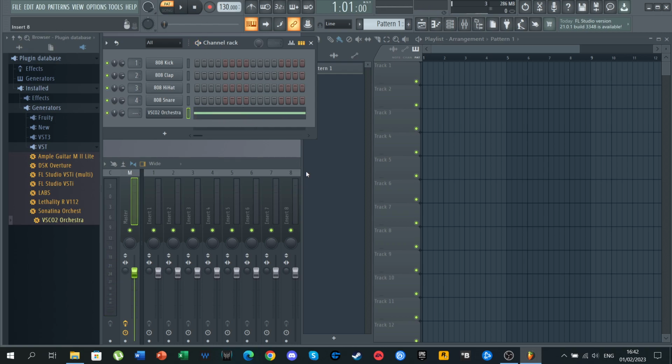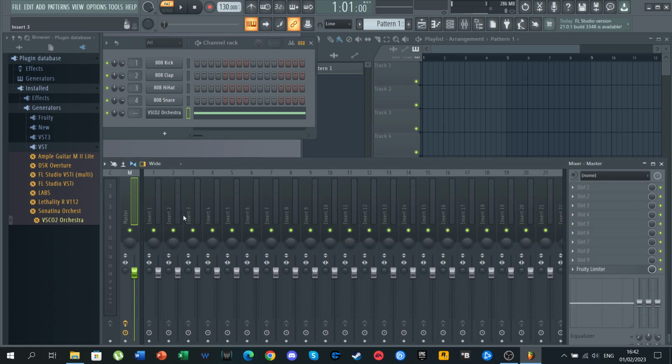So, what we want to do first is link this instrument to the mixer, which is right here. So we can see the mixer has many channels, and what I want to do here, for example, is link this precise VCT or instrument to, let's say, channel 1 of the mixer. Here we can see that by default FL Studio linked these four instruments with the first four channels of the mixer. We don't want to use those, so we will just unlink them.